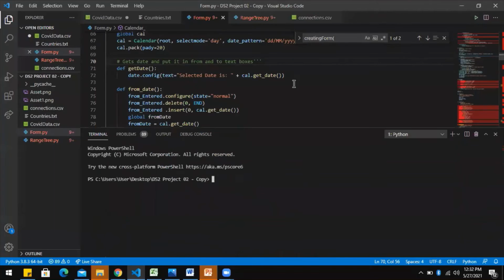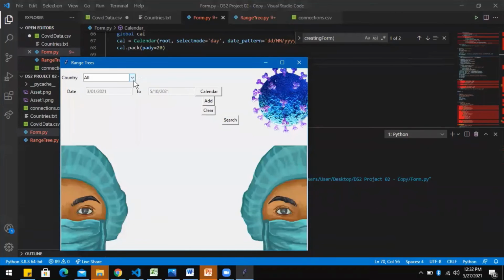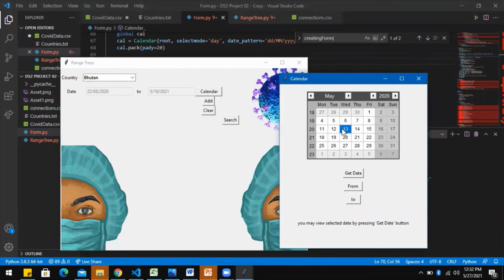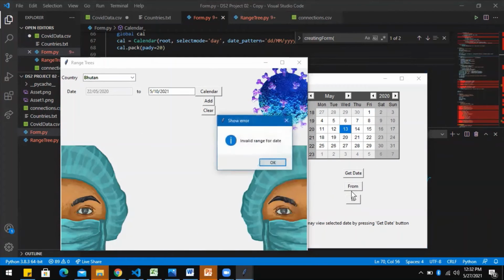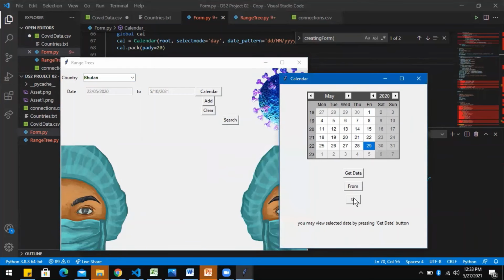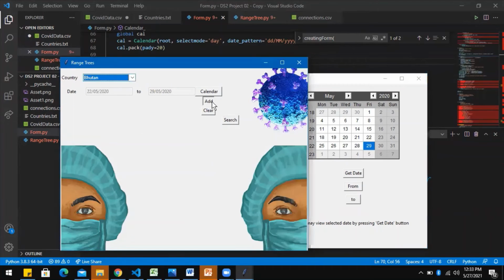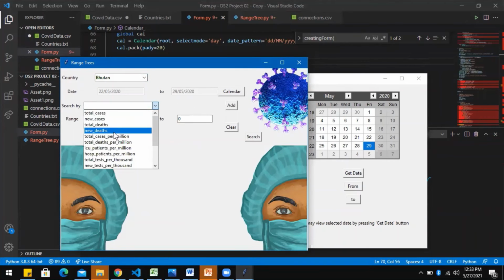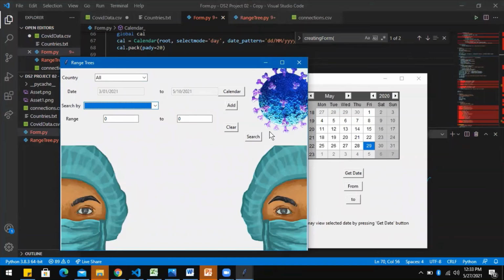So let's have a look on this form where we can see that the user can either search for all countries or for one particular country. Then we have calendar to set the date. The from date we can set using from button. The due date can be set using to button. And since our range is invalid, it says that invalid range for date. And if I set the right date, it works. Then on add field, we can have more fields in it. By clearing up, I can reset the form, and by searching, we will perform searching on it.